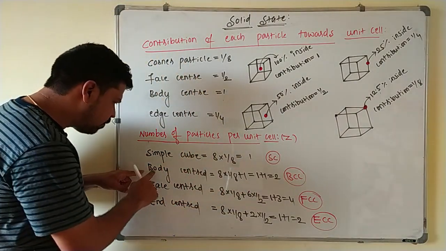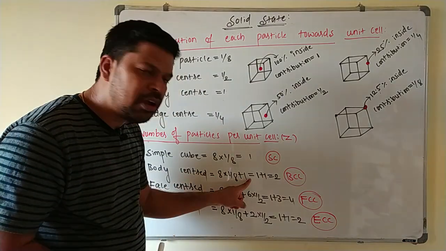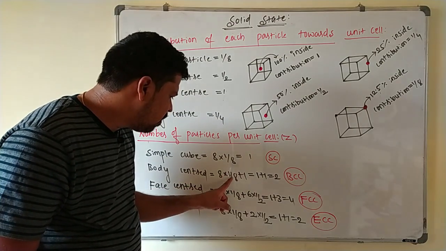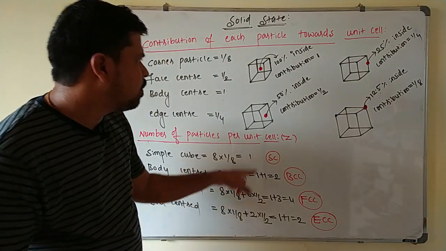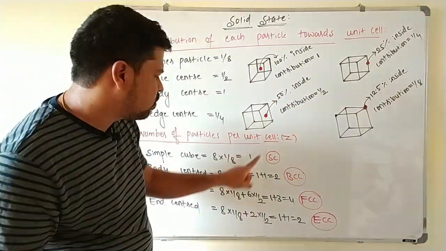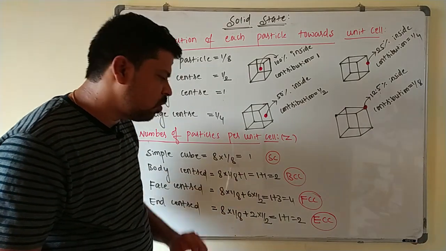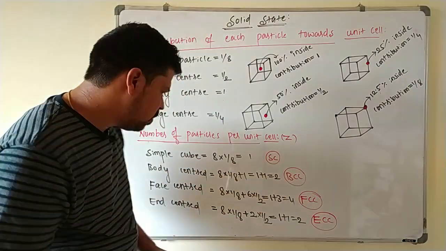Suppose if you go for body centered unit cell, it has 8 corner particles and 1 body centered particle. 8 corner particles, then its contribution is 1 by 8 here, plus 1 body centered particle. For body centered particle, the contribution is 1 here. So we have taken completely 1. So the total number of particles is 1 plus 1 is equal to 2. In BCC, the number of particles per unit cell is equal to 2 here.